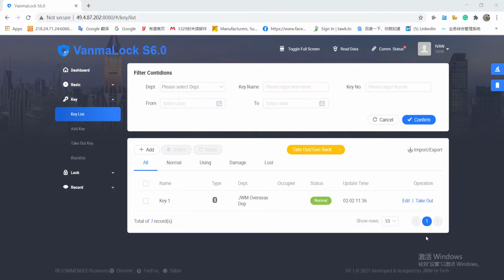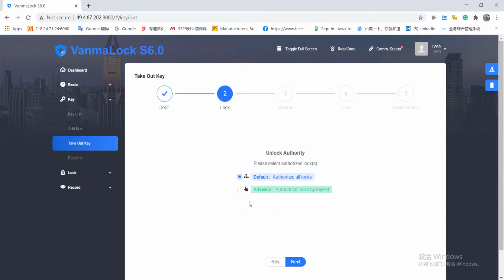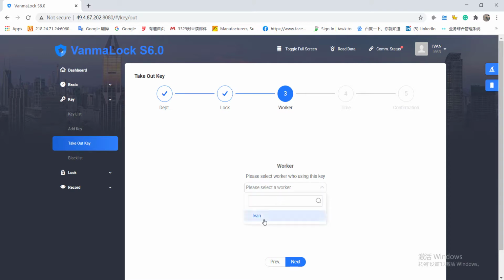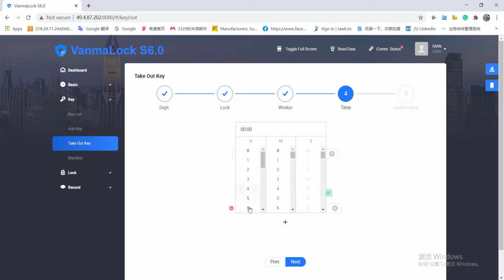Before we go to work, we need to take out the key from the software platform. Please choose the department, the lock switch you want to unlock. Select workers and time schedule. You could choose whether you want to unlock the lock anytime or in the specific period.